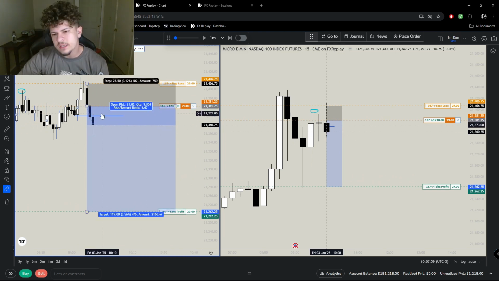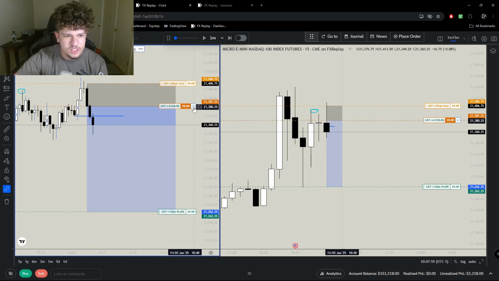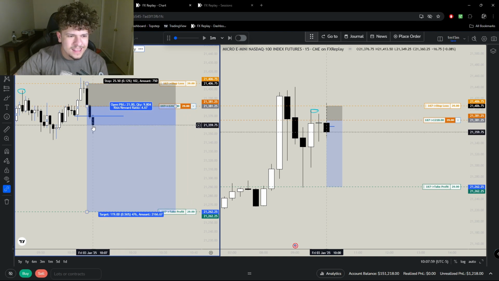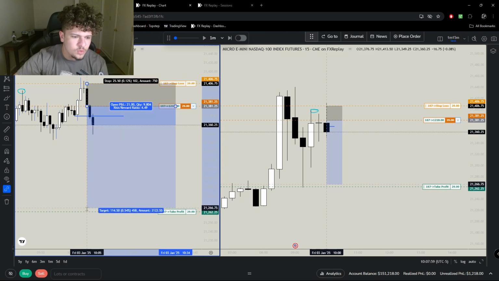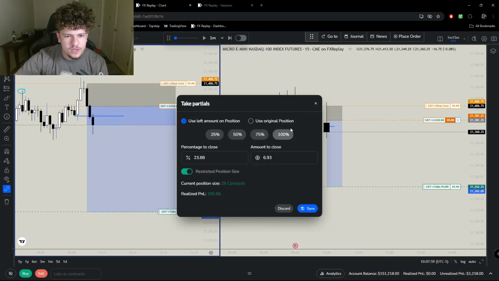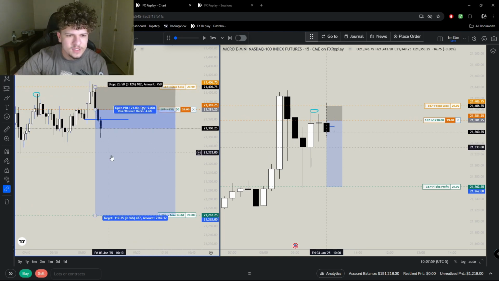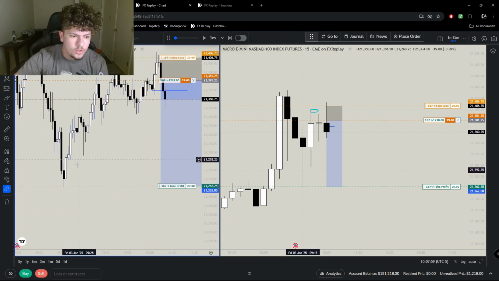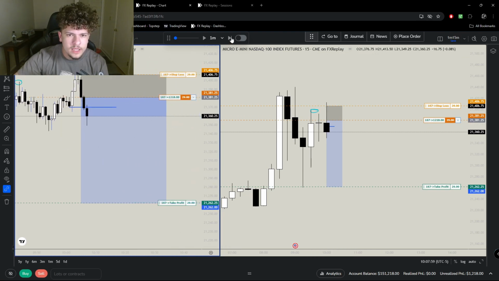So this is one of the things about backtesting. When we hit this level here, after we took out this high, I would have taken partials and moved my stop loss to break even. But at this level here, I don't want to take partial. I mean, it's close to 1-to-1. Sure, I'll take partials here. No, I won't. We'll let it run out. Again, it's a little bit different than when it's in real time because I might not let this run out all the way down to this resting low. But yeah, let's just run it.